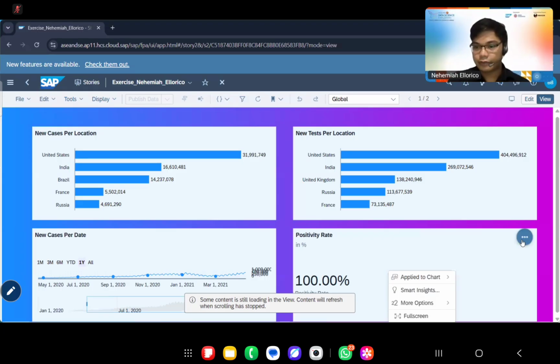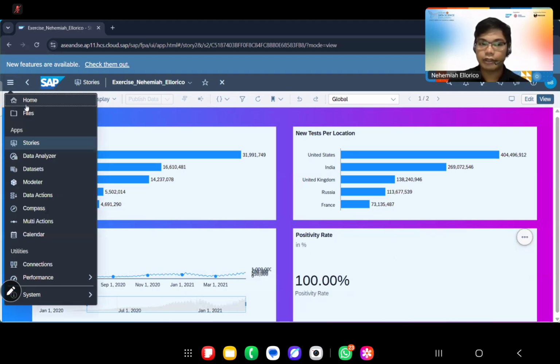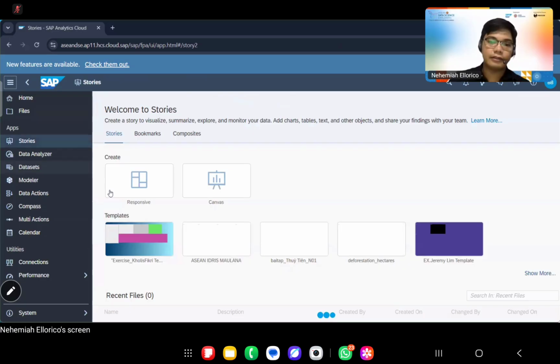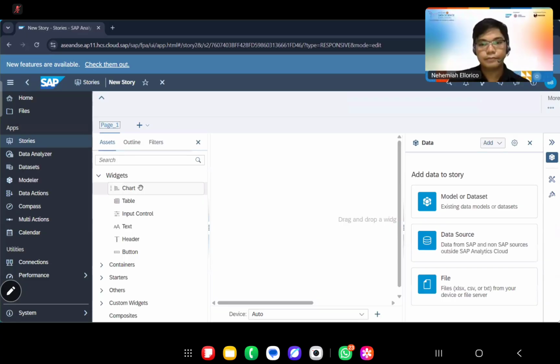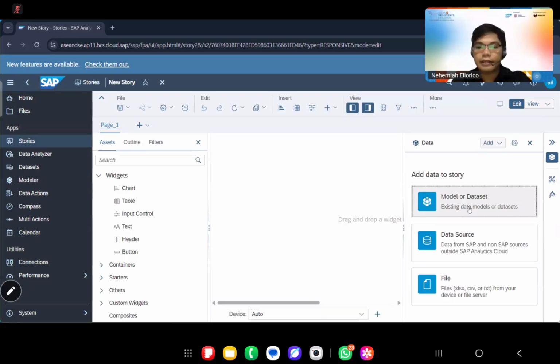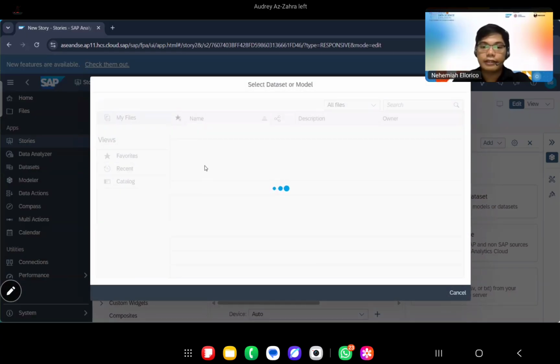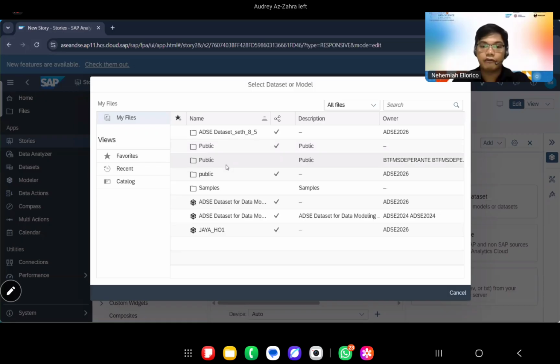in our chart. So, for example, in positivity rate, let me create another example in another file, so that you would just be able to apply it. Stories, and then let's say responsive. Let's say we will get the data again, just for the sake of example.